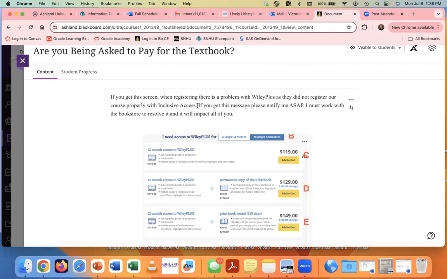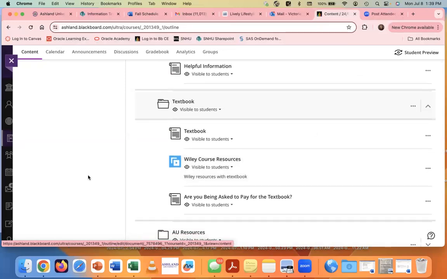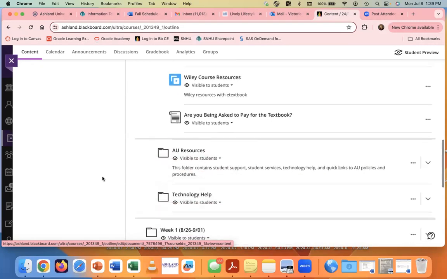If you are trying to log into Wiley Plus through the internet, obviously don't do that. Use it in Blackboard. If you get this message and you are trying to log in through the Wiley course resources, notify me ASAP. You won't be the only one with that issue. I will have to coordinate with the bookstore and the Wiley course people to get you logged in ASAP.